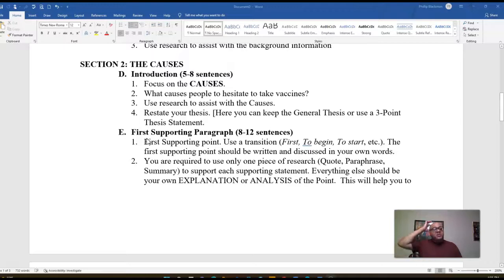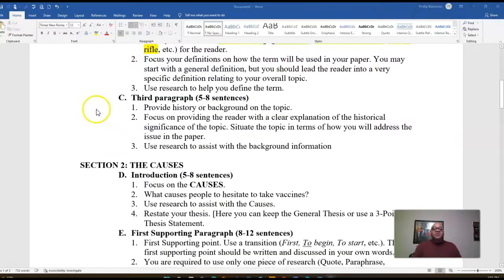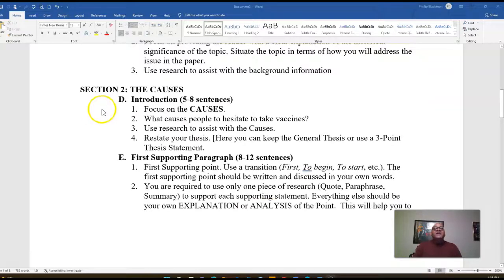And again, remember, I want you to make sure that you keep these section headings in the paper, because section headings let me know which section of the paper you're writing. They also divide the paper up so that I can see each section. So today we want to talk about the causes, right?